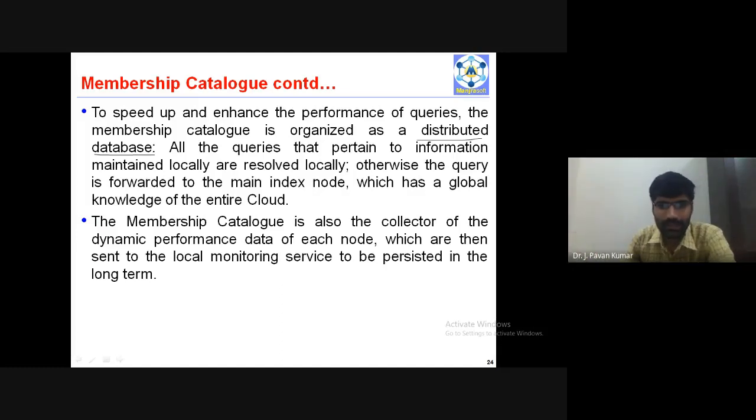Membership catalog is also the collector of the dynamic performance data of each node, which is then sent to the local monitoring service to be persisted in the long term. So it will collect the information regarding the performance of each node, and this will be transferred to the local monitoring service, so that it can give some guaranteed performance in the long term. That is the membership catalog working procedure.